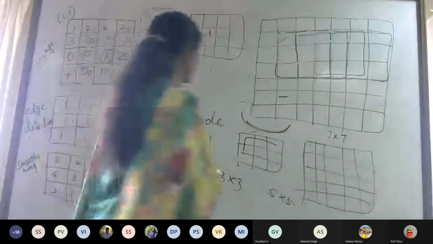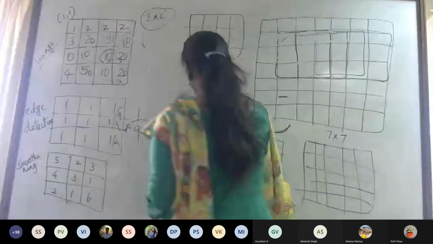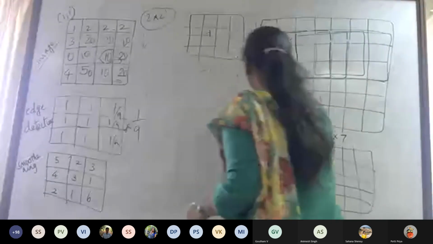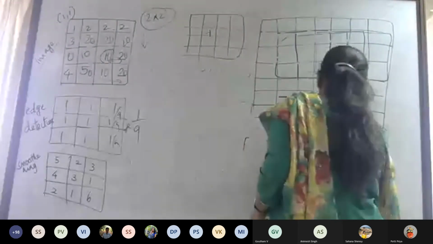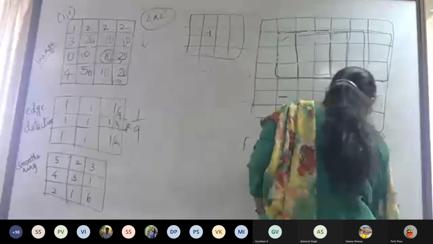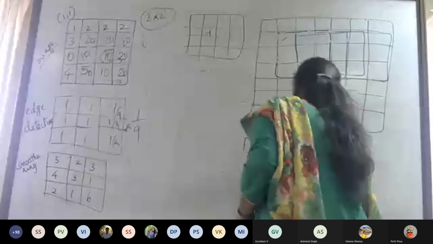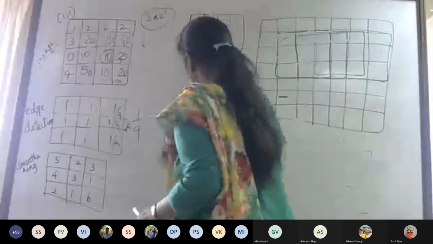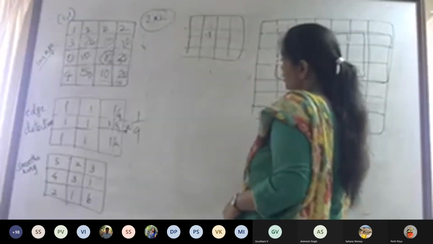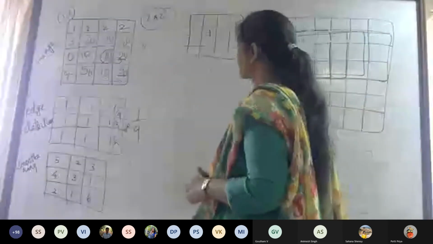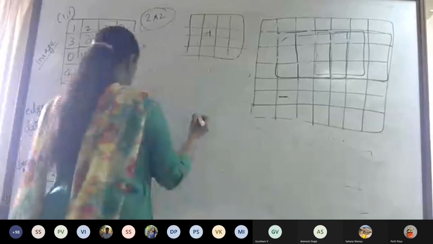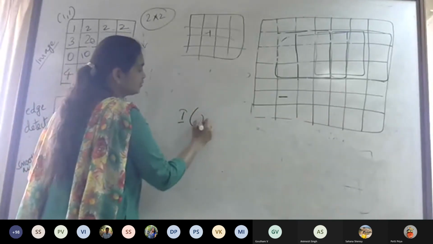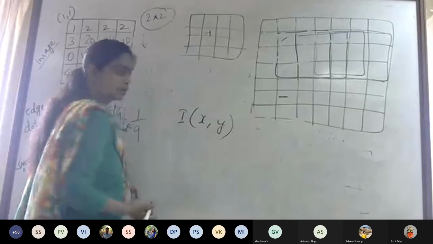What is meant by equivariant is, it is actually invariant. You are calling it equivariant. Now assume you are considering an image at a location x comma y.